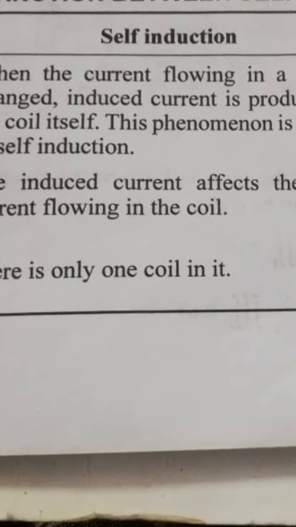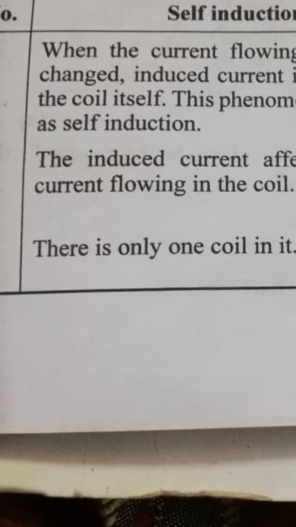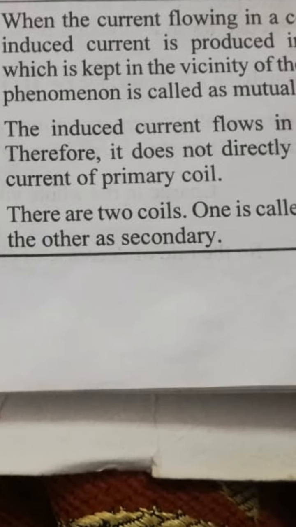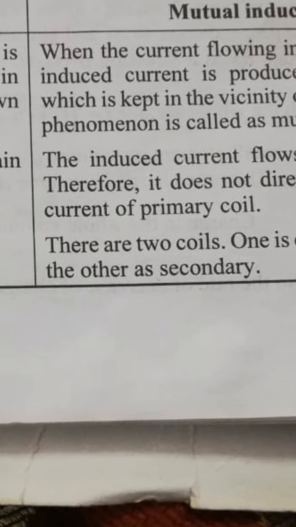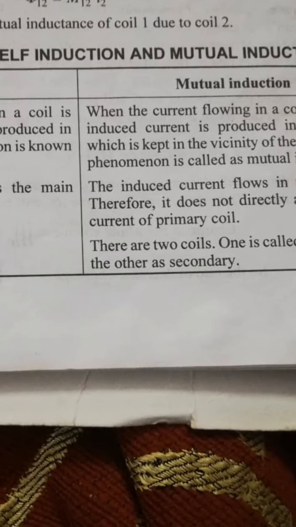Here we can't see that much effect, whereas we see it in the case of self inductance. In self inductance there is only a single coil. In mutual inductance, two coils are used: one coil as the primary coil and another as the secondary coil. This is about self inductance and mutual inductance.